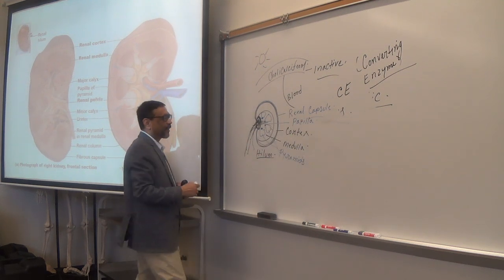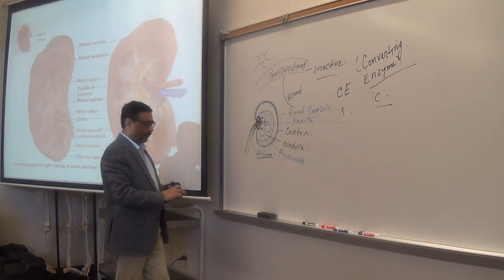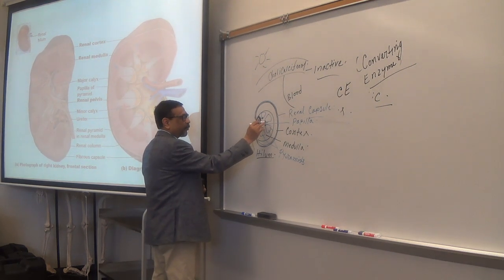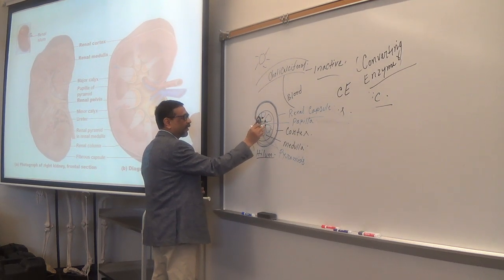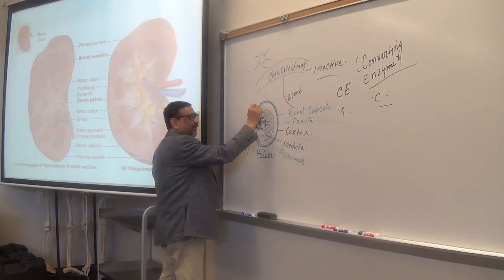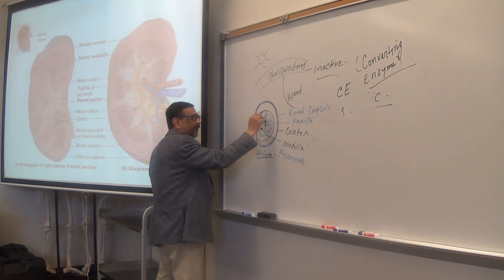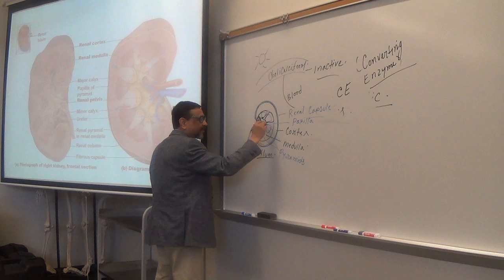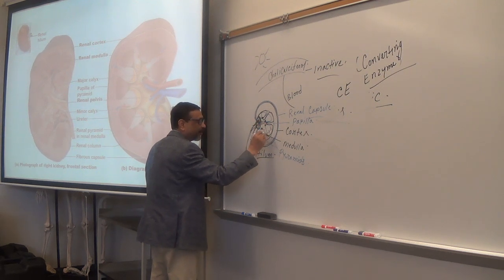Papilla. Okay. So these are pyramids, and the pointed end facing inwards, that is the papilla, renal papilla. And you see here what happens, this is the cortex part, outer part, the cortical tissue invaginates, goes inwards like this, in between the pyramids.